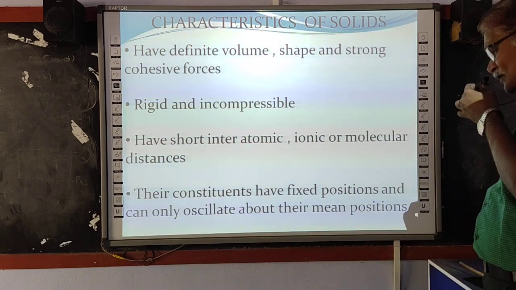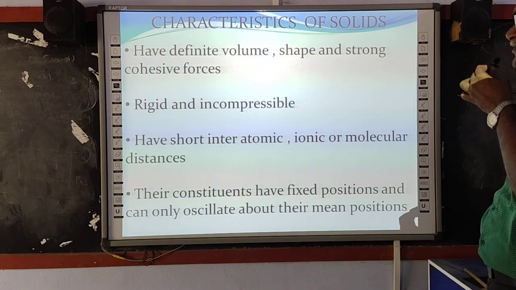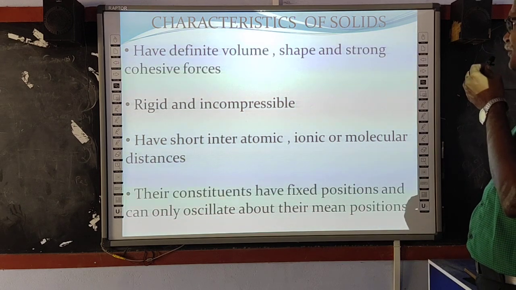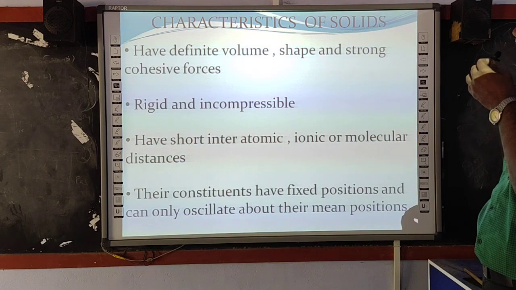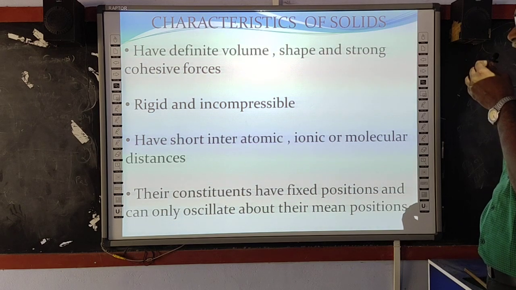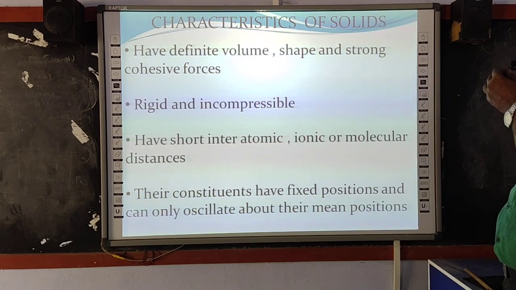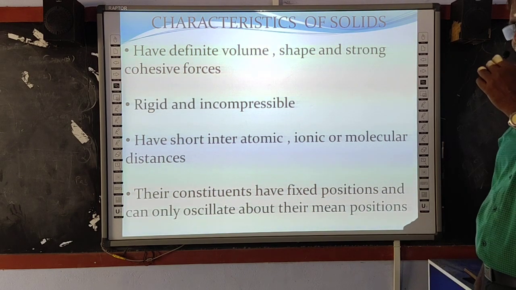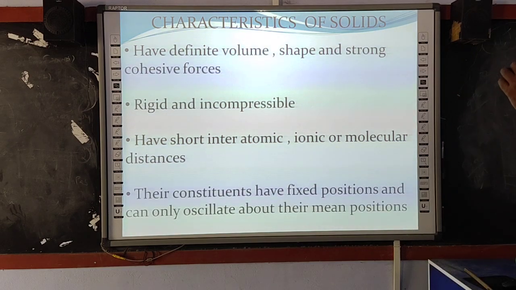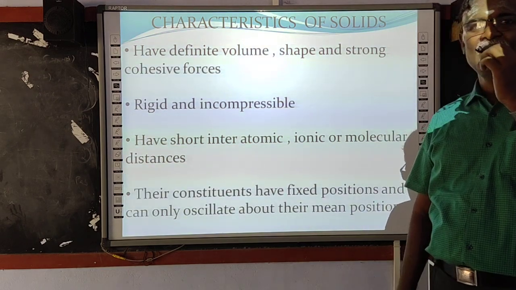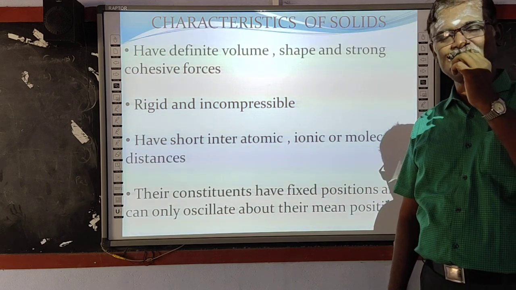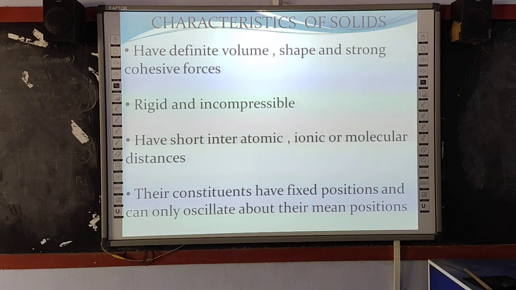So, let us once again see the characteristics of the solids. They are having definite volume, shape, and strong cohesive forces. They are rigid and incompressible. They are having very short interatomic, ionic, or molecular distances. Their constituents have fixed positions and can only oscillate about their mean positions. So, I hope you know the difference between that solid, liquid, and the gases. So, solids are so strong.